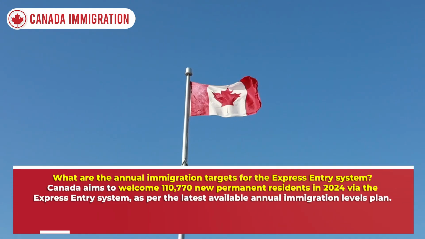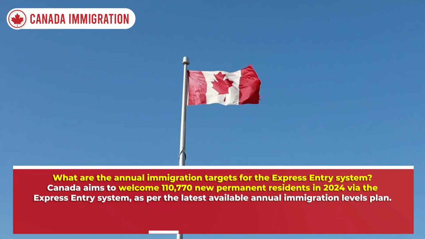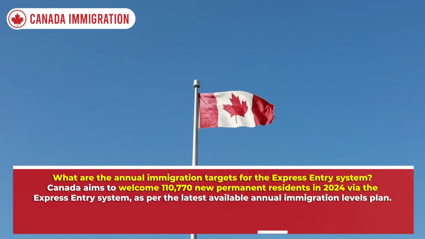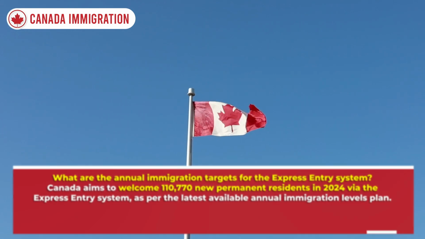What are the annual immigration targets for the Express Entry System? Canada aims to welcome 110,770 new permanent residents in 2024 via the Express Entry System, as per the latest available annual immigration levels plan.